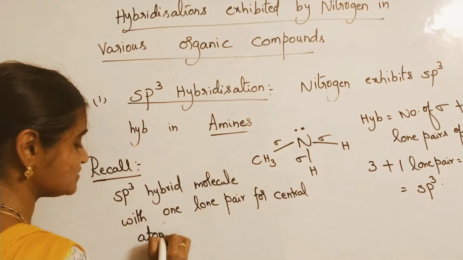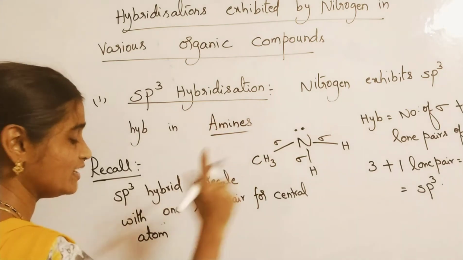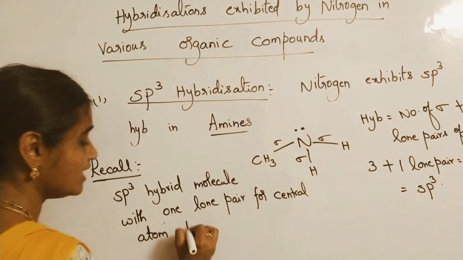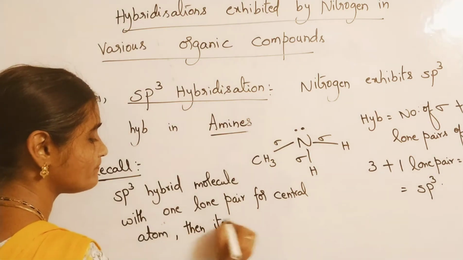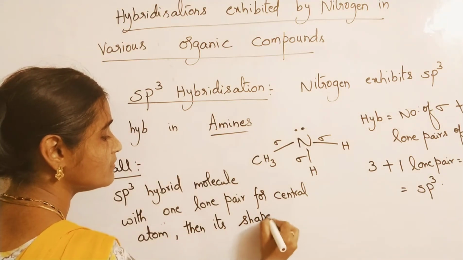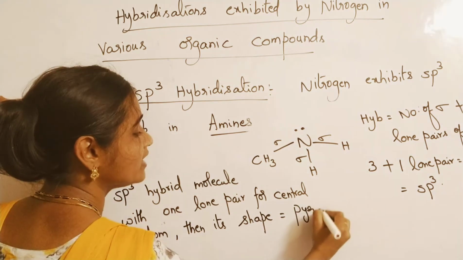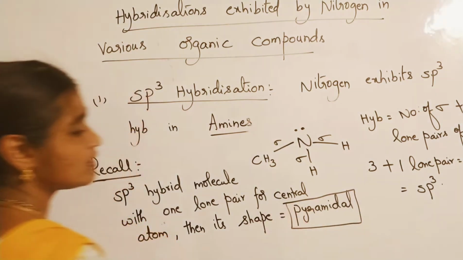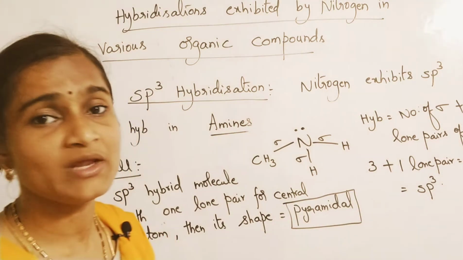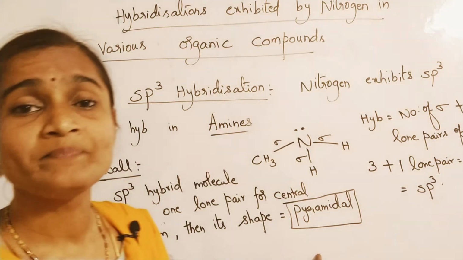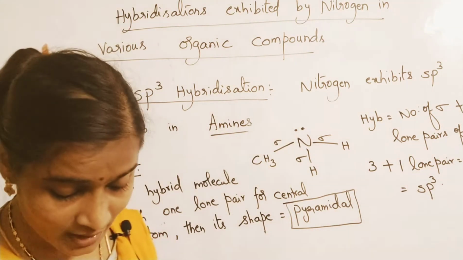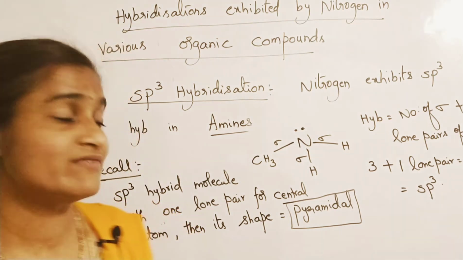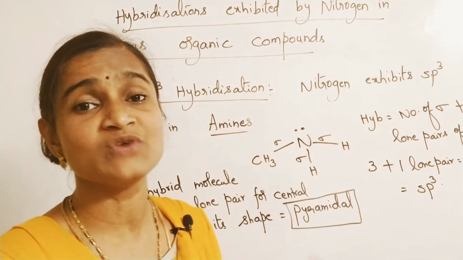Here the central atom is nitrogen only, and it has 1 lone pair. If the molecule is like this, then its shape is pyramidal, trigonal pyramidal. Please remember this point: if the central atom has 1 lone pair of electrons, it will exhibit pyramidal shape, and the bond angle will be almost around 107 degrees, like you have observed in the case of ammonia.